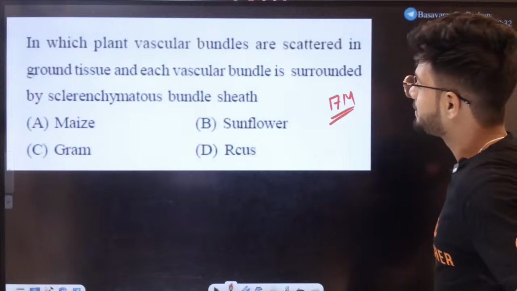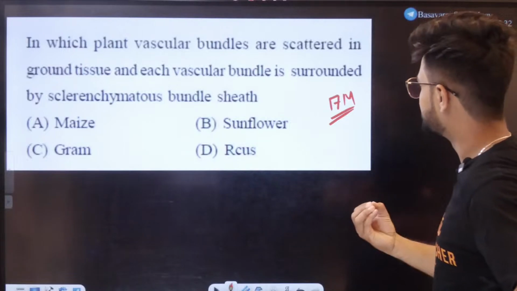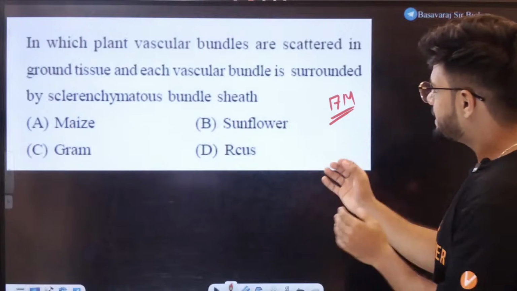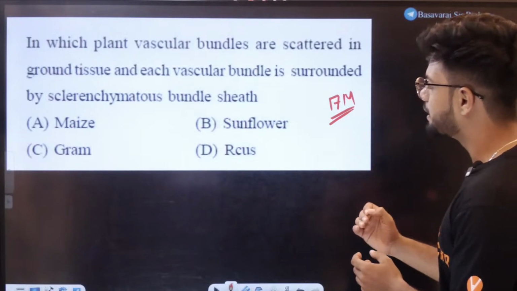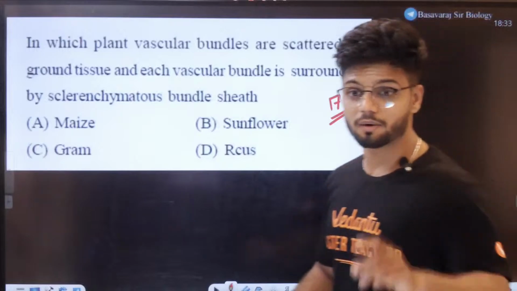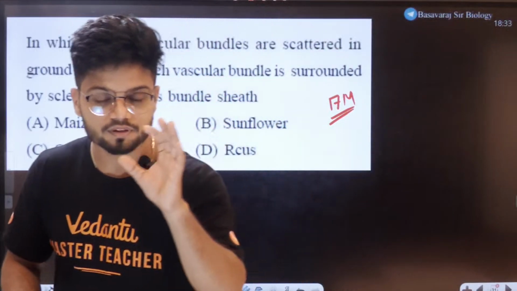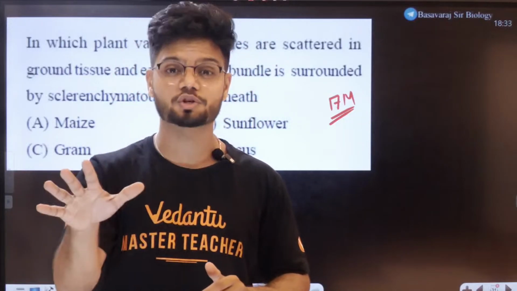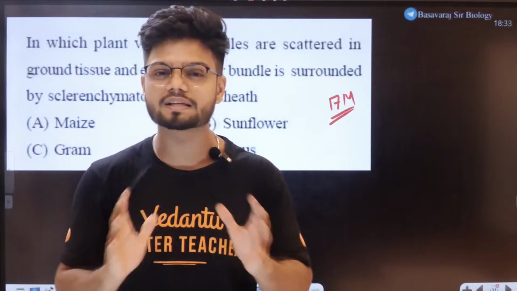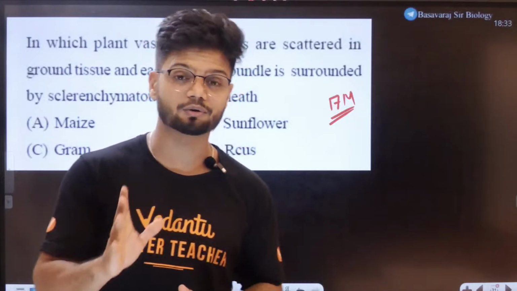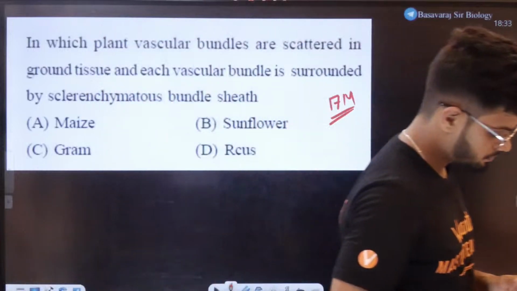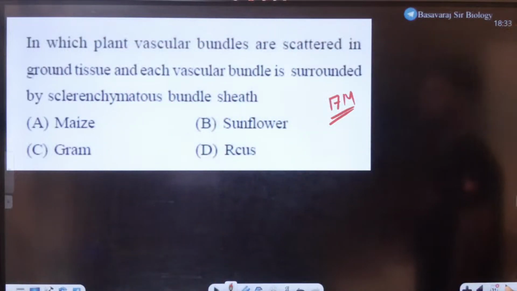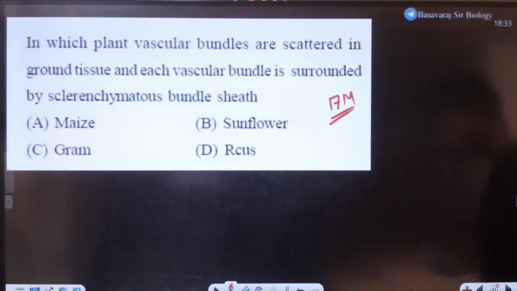In which plant are vascular bundles scattered in ground tissue and each vascular bundle surrounded by a sclerenchymatous bundle sheath? Now again students, I've told you, for the entire chapter of anatomy, if you follow my notes, you will not miss out on any question. Every single question you can answer so easily if you have my notes for this chapter. Now what is the answer? Quickly. This is a very, very good question.